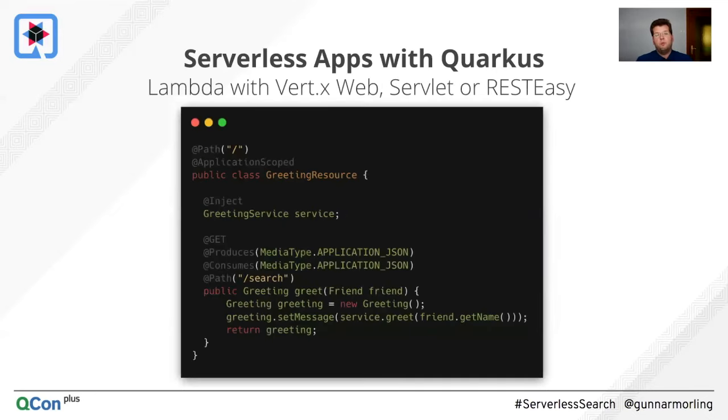And the last option you have for implementing a serverless application with Quarkus would be just to use your traditional web stack. So you can use things like Vert.x, maybe even Servlets or RESTEasy, JAX-RS, things like that. And actually, that's what I went for here. If you ever have done some REST development using Quarkus or using Java, this will look very familiar to you. So here I'm using JAX-RS. I use all those annotations like @Path, @GET, @Produces, and so on. And really, this is my classic way how I would implement this. And then Quarkus actually takes care of mapping the Lambda invocation in the right way, so this web endpoint for me gets invoked.